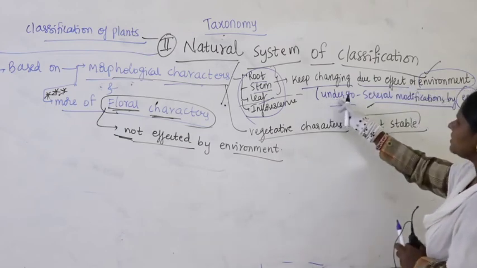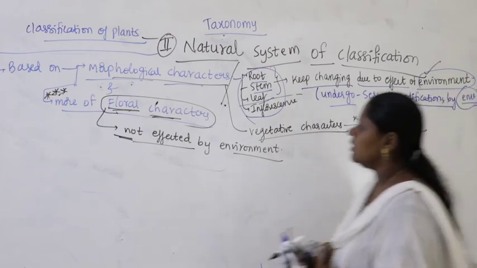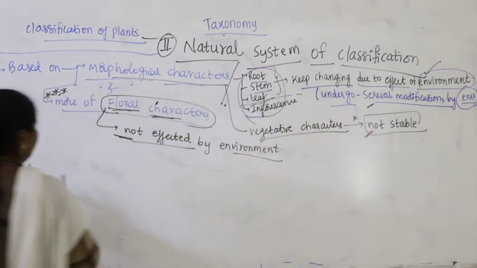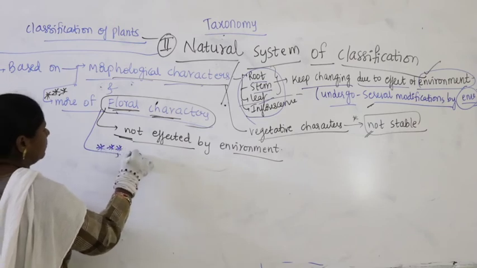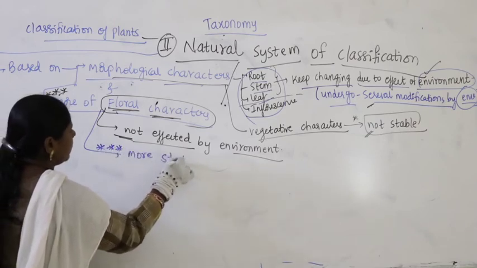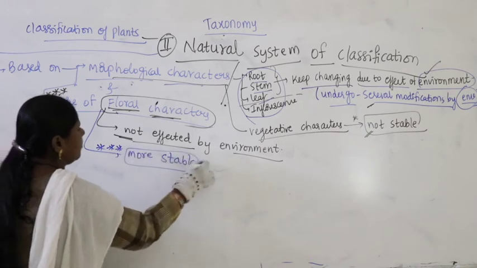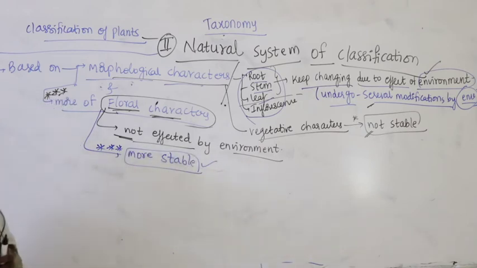Morphological characters undergo several modifications, but floral characters do not, and moreover floral characteristics are more stable, meaning they will not undergo any changes. Suppose the number of stamens is 10, whatever flower is produced in the whole plant, in all flowers the number of stamens will be 10 only. So they will not get affected by environment. Number of carpels is 3, in all plants it will be 3 only.